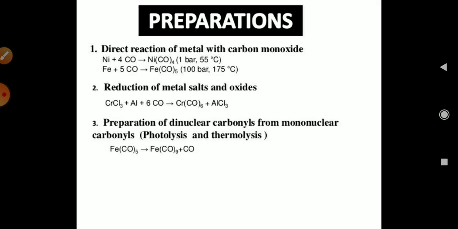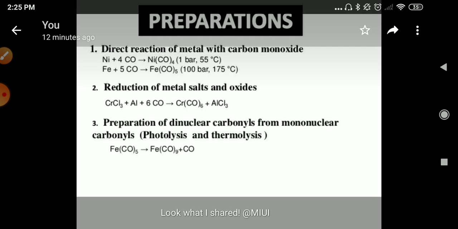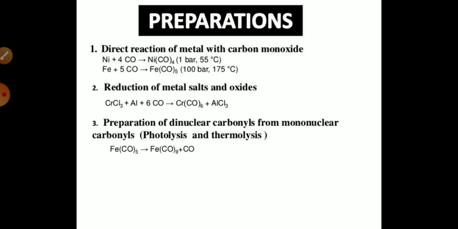By the reduction of a metal salt or oxide, we can also prepare Cr(CO)6, and another example is the preparation of dinuclear carbonyl from mononuclear carbonyl by photolysis and thermolysis. So these are the preparation methods of carbonyl compounds.